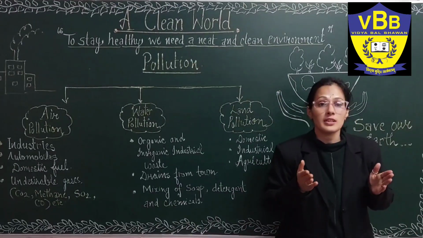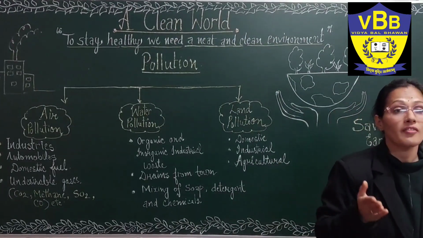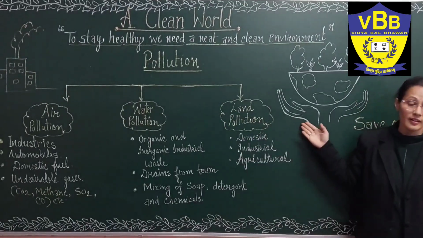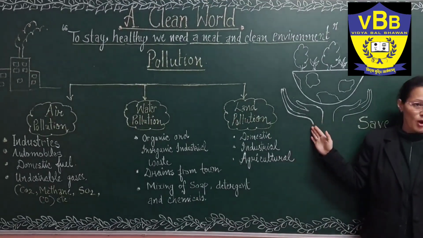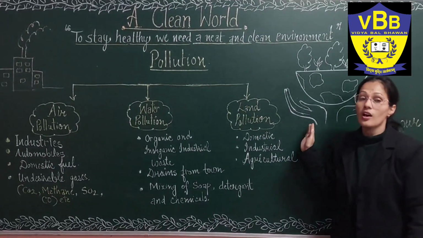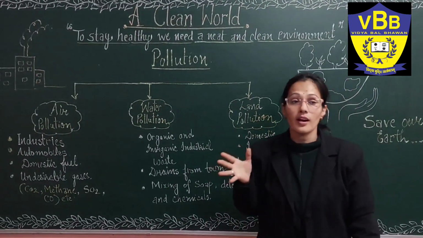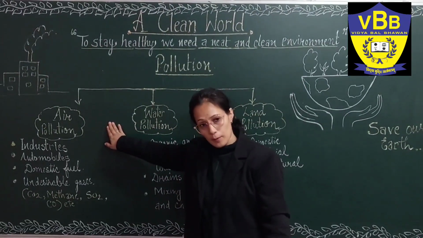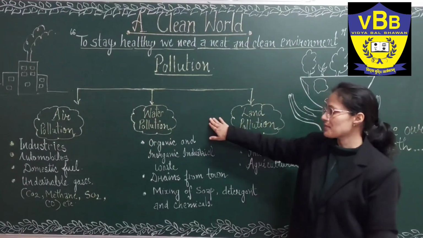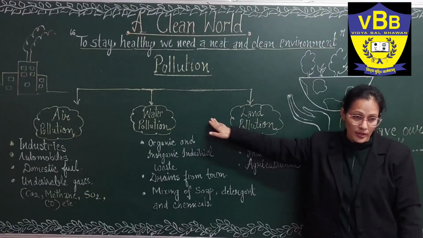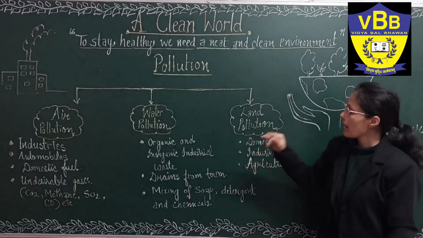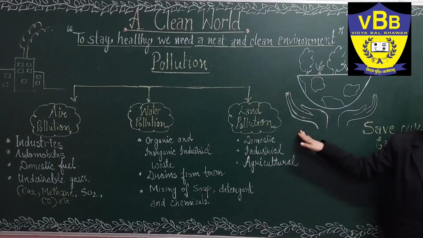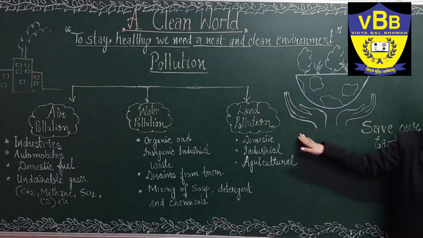All the harmful substances that affect our environment in respect to land, water and air cause different types of pollution. When the harmful substances affect our air, that is called air pollution. When the harmful substances affect our water bodies, it causes water pollution. And when the harmful substances affect our land, it is called land pollution.